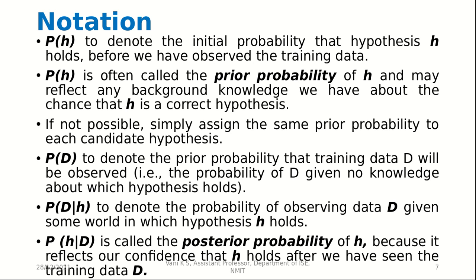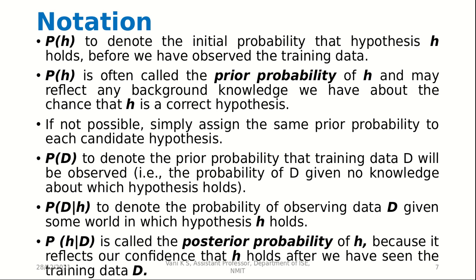Then we come to P of H given D. This is called the posterior probability of H. So we know the probability of D if H is the correct hypothesis. Now we need to know the probability that H is the correct hypothesis given that we have D as training data.